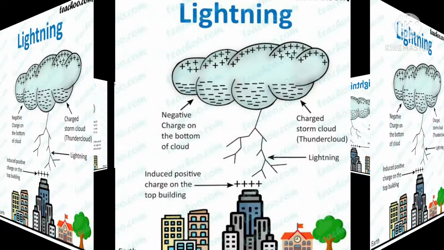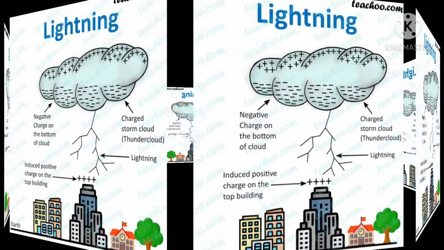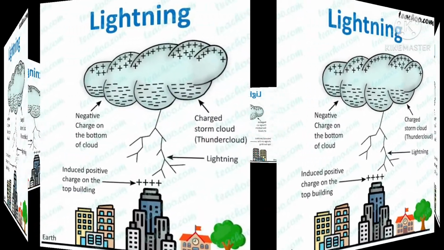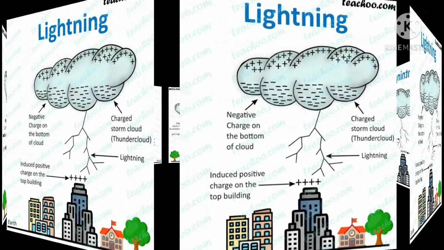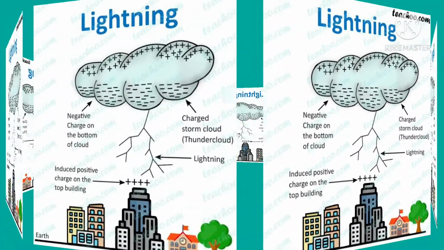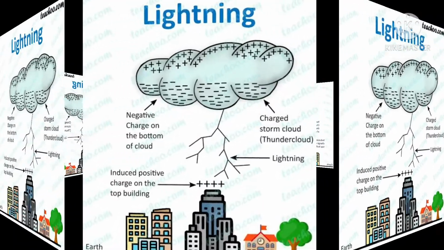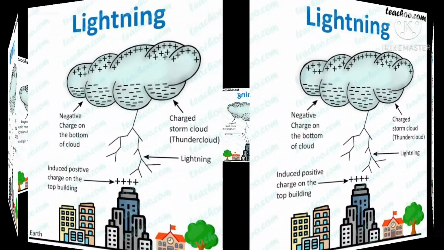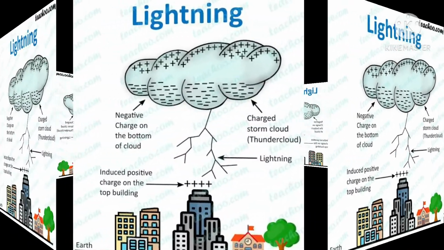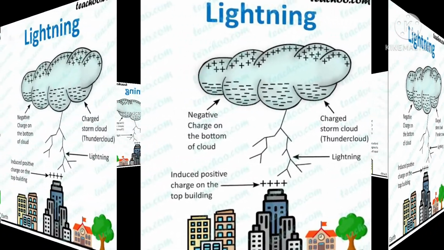Children, sometimes we notice flashes of light all over the sky during rain and thunderstorms. This natural phenomenon is called lightning. So, lightning is an electric spark but on a huge scale. It mainly occurs because of the massive electric charge flowing from one part of a cloud to another, or from a cloud to the ground.